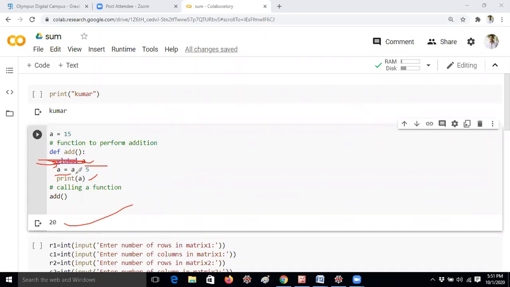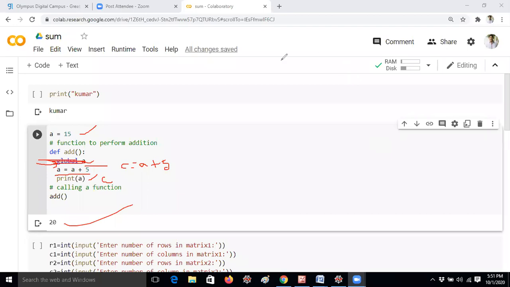For example, instead of a equal to a plus 5, if I give c equal to a plus 5, and I am printing c only, then will it execute or not? Please tell me, guys, in the chat box. My question is, I am giving a value 15 only. In the add body, I am giving c equal to a plus 5. I am printing c only. So will it execute or not? I want the answer from everyone, guys, please. No, still some students are saying no.